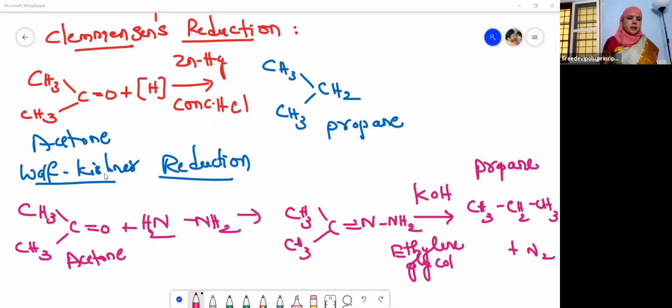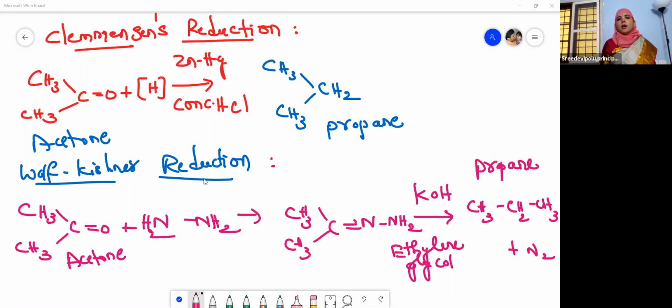So these are the named reduction reactions, Clemmensen's reduction and Wolff-Kishner reduction. By seeing these two reactions, you have to understand, children, that when both aldehydes and ketones undergo reduction with zinc amalgam and concentrated HCl, and with hydrazine, KOH and ethylene glycol, they give alkanes.